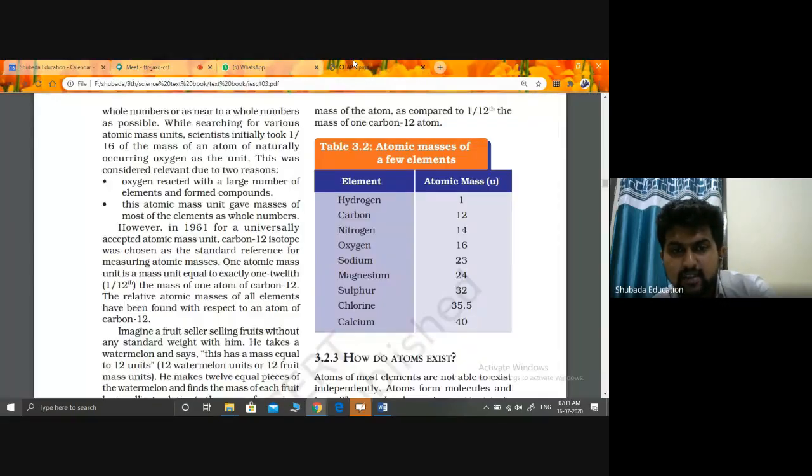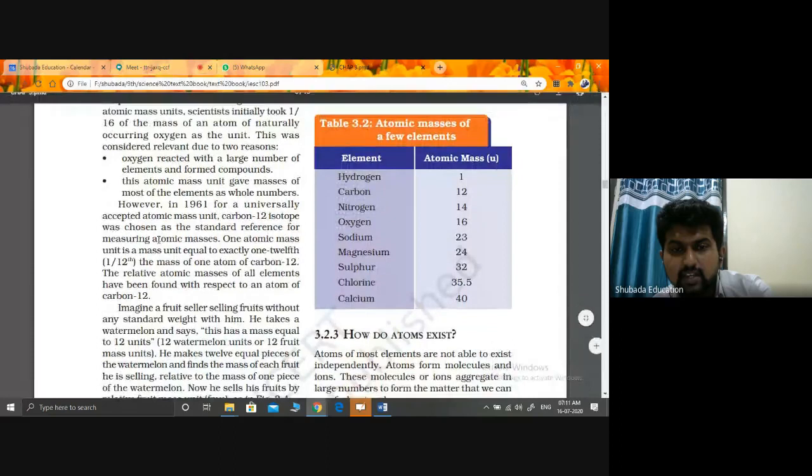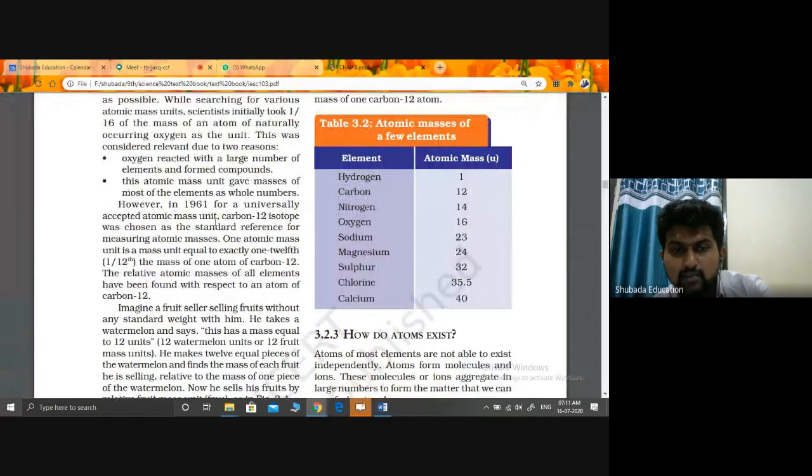See this line. However, in 1961, the university accepted the atomic mass unit. The carbon-12 isotope was chosen as a standard reference for measuring atomic masses. One atomic mass unit is equal to exactly 1/12 of the mass of one atom of carbon. The relative atomic mass of all elements has been found with respect to the atom of carbon-12.